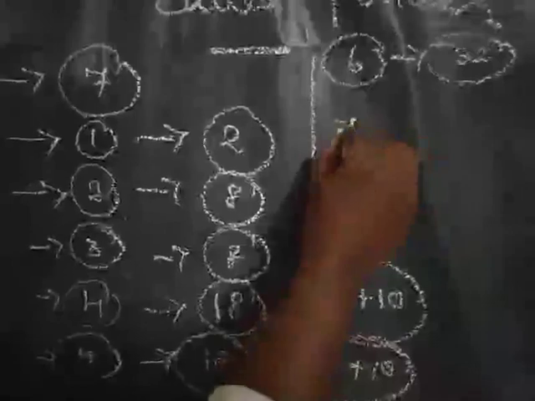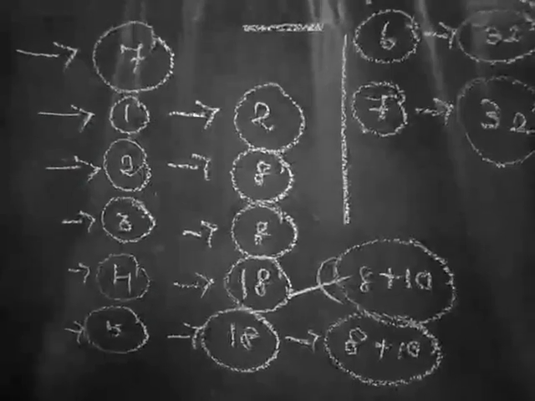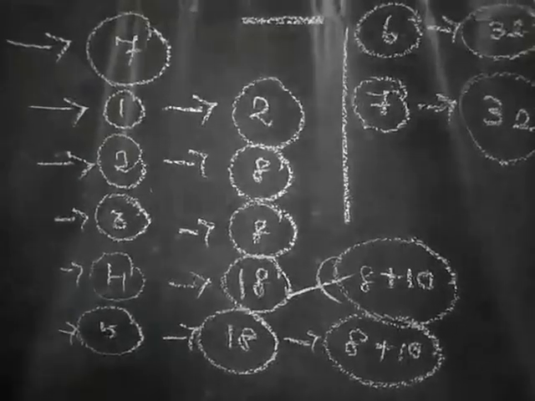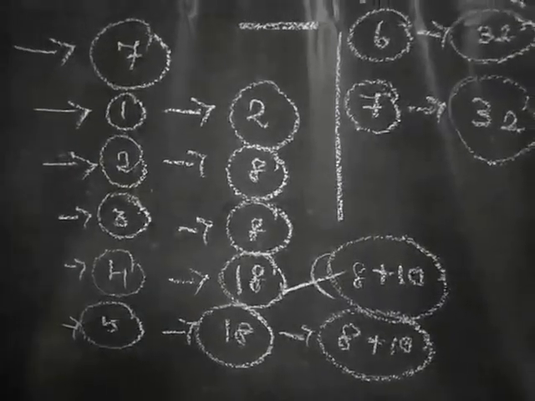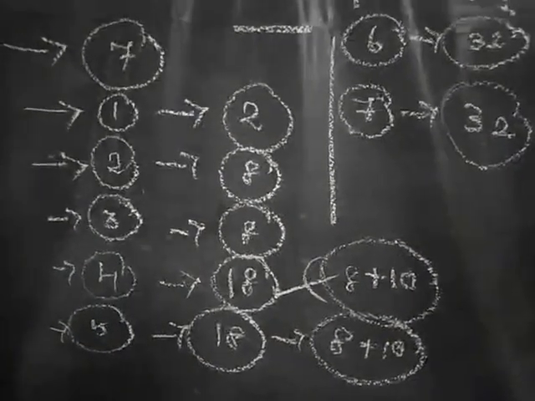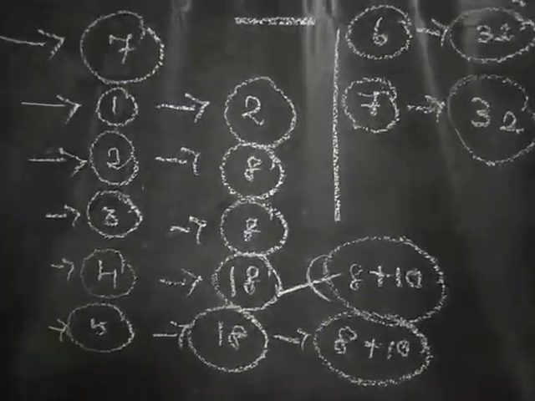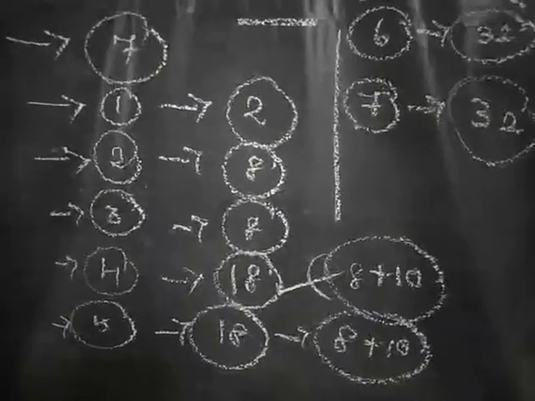Next, the seventh period or seventh row contains 32 elements, in the same way, 8 plus 10 plus 14. The sixth and seventh periods are called the longest or largest period.